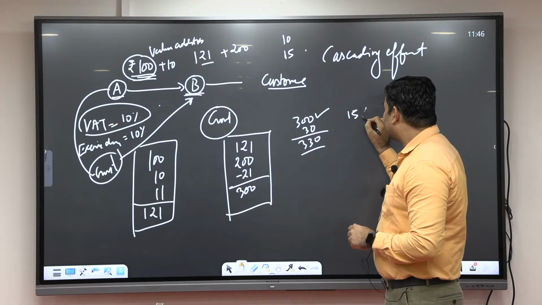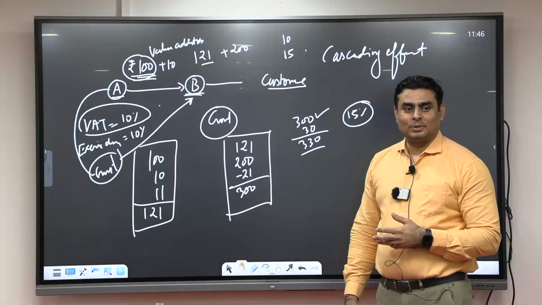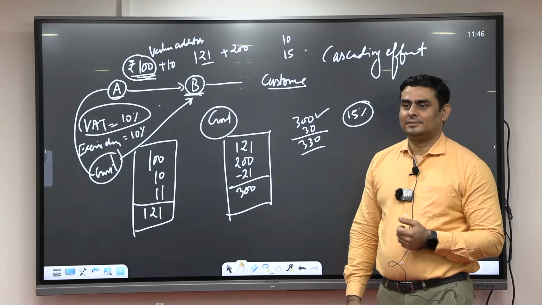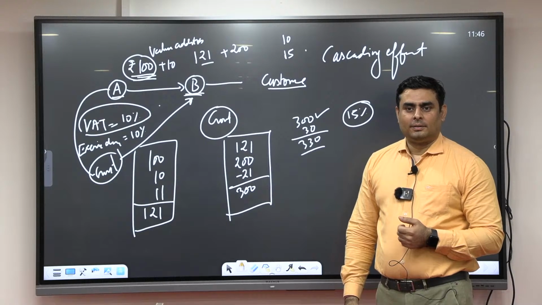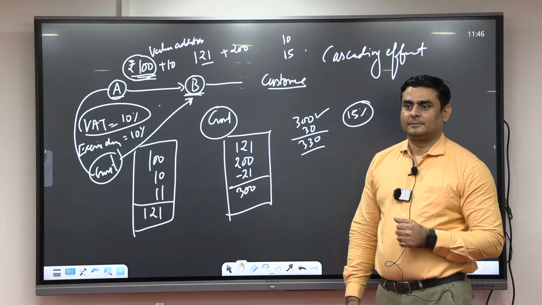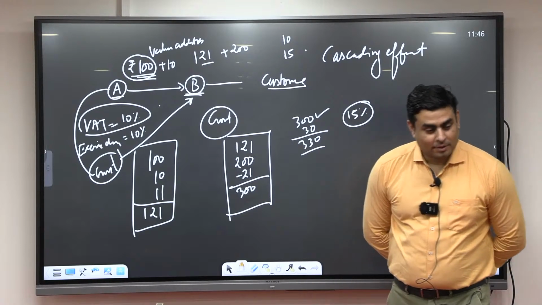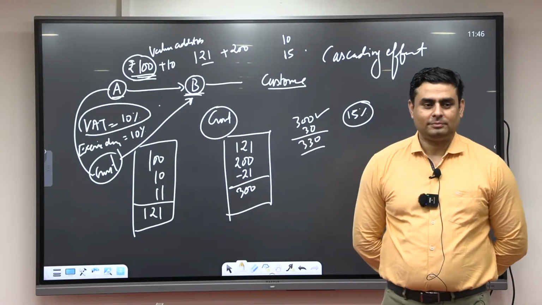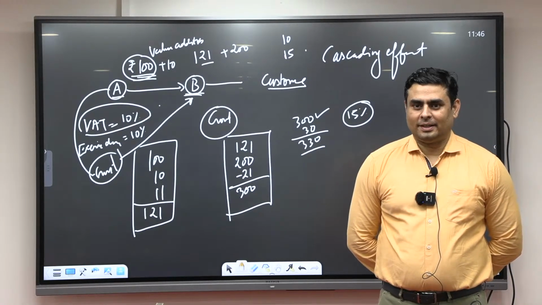How much VAT? 15%. How much? You have to give the CSAT now. Calculation should be strong. 33 multiplied by 15, how much? Calculate now and tell me. 49.5.